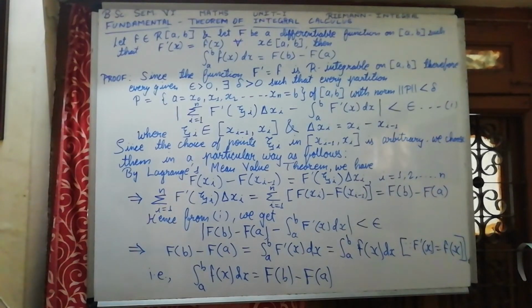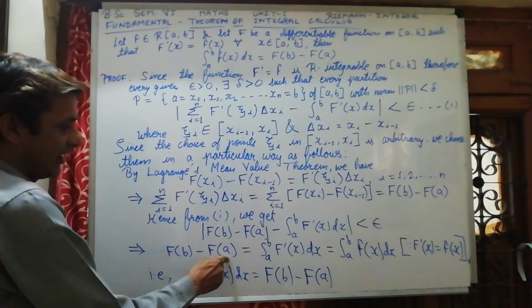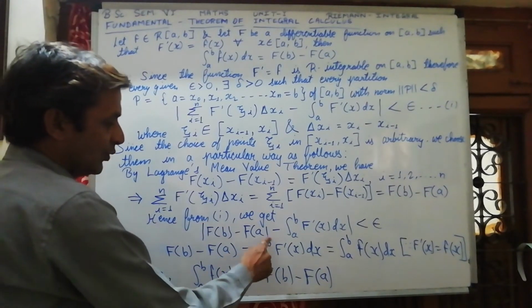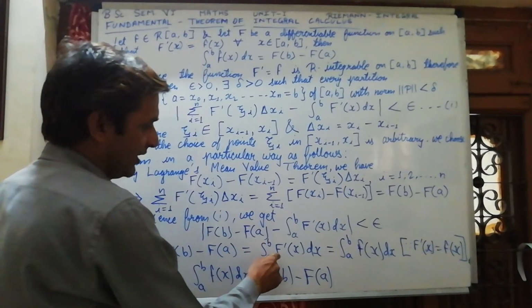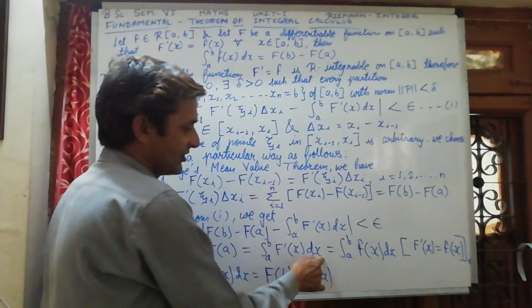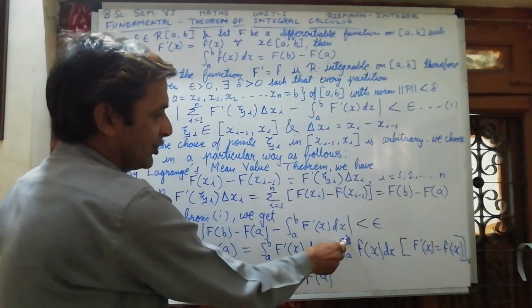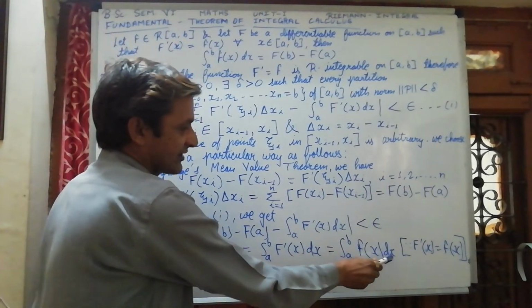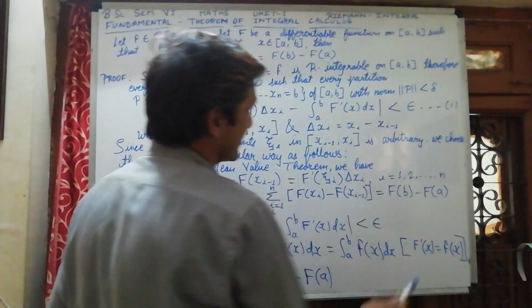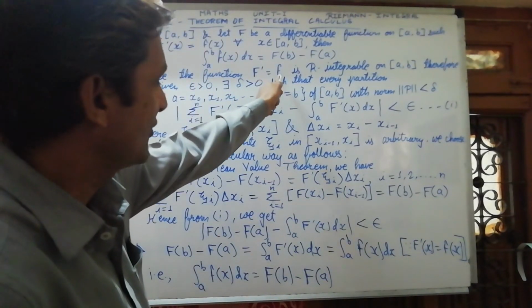So we may get that F(b) minus F(a) is equal to integration from a to b of F'(x) dx, which is equal to integration from a to b of small f(x) dx, because already we have mentioned that F' is equal to f.